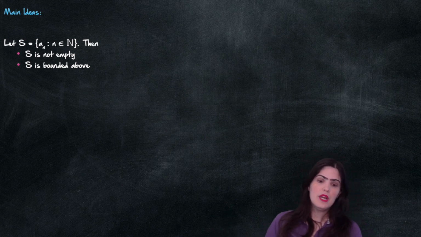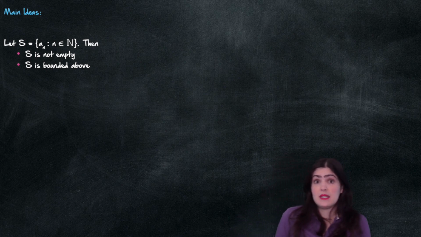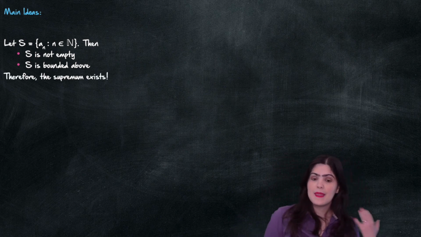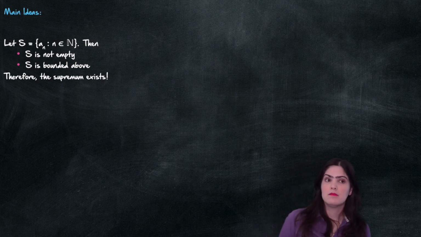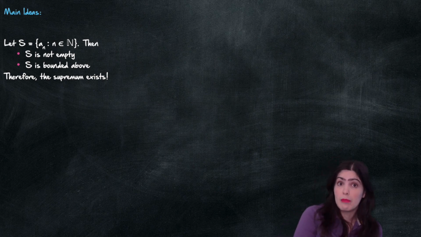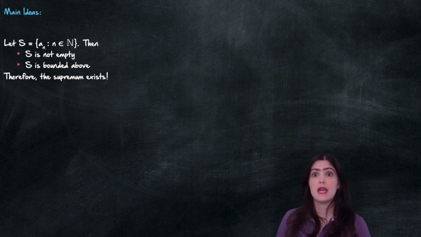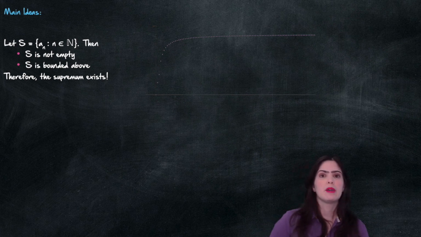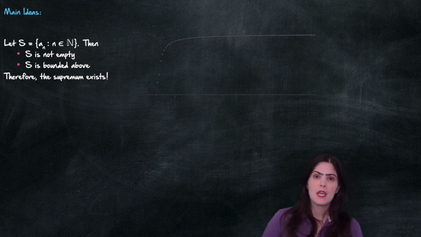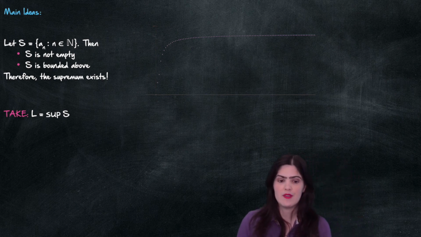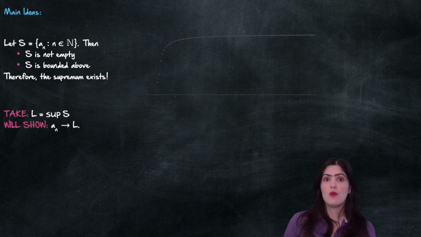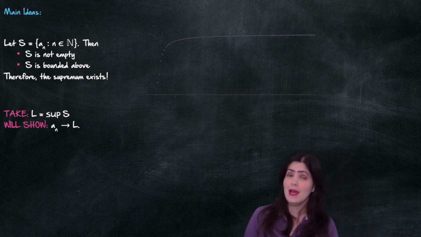And then we know that it's bounded above because my sequence is bounded above. That tells me that the supremum exists. Why, you might ask? Because the completeness axiom tells me that if I have a non-empty set that is bounded above, then it has a supremum. Very good. Here we go back to a picture that we had at the start of the conversation. I'm going to take L to be the supremum of this set S, and what we'll show is that indeed my sequence converges to L.